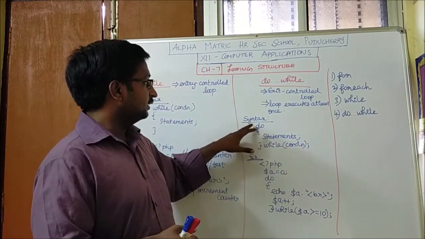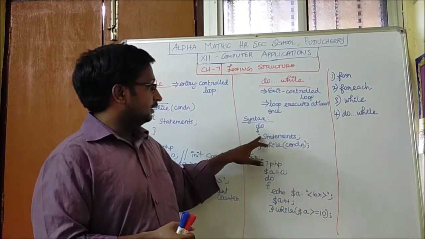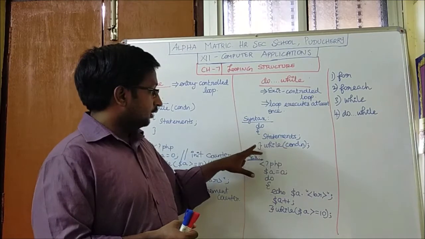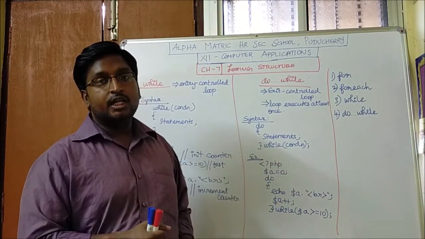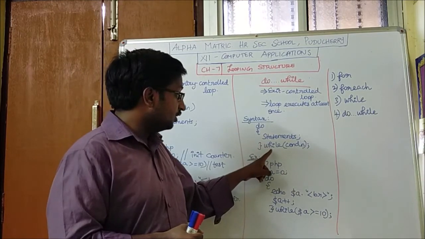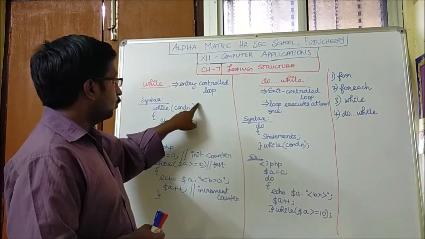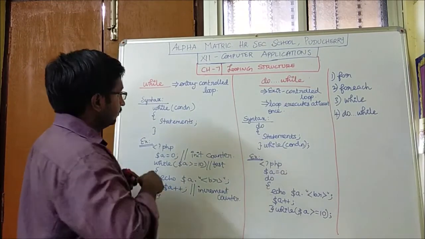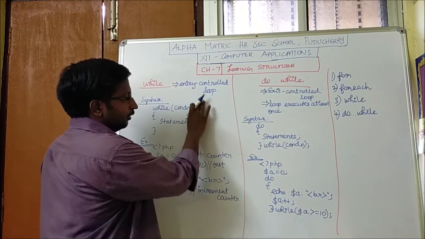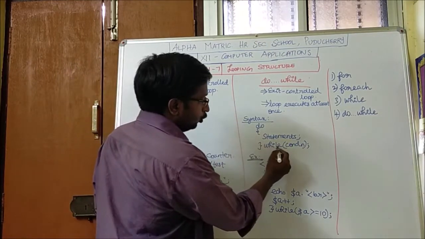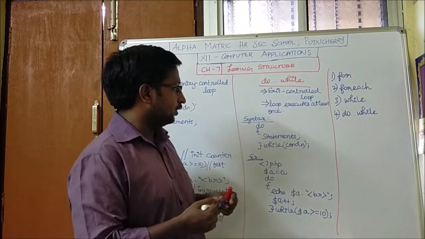So here the syntax is do, and directly the block starts, statements will be executed. At the end of the block, we are giving the while, we are giving the condition. Here you see the difference. In the while statement, while condition, there won't be any semicolon here. Whereas in do while, there will be a semicolon. So this you have to note.